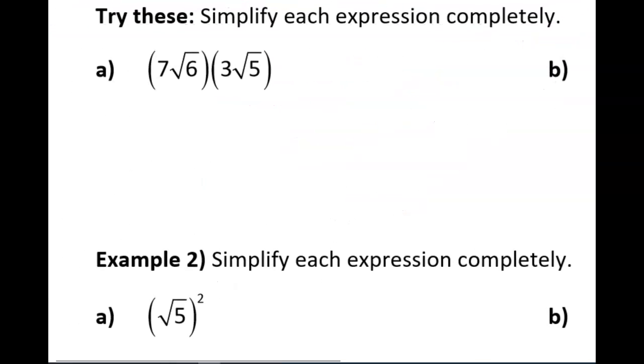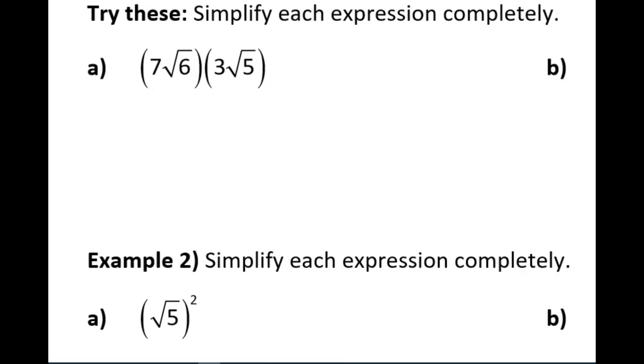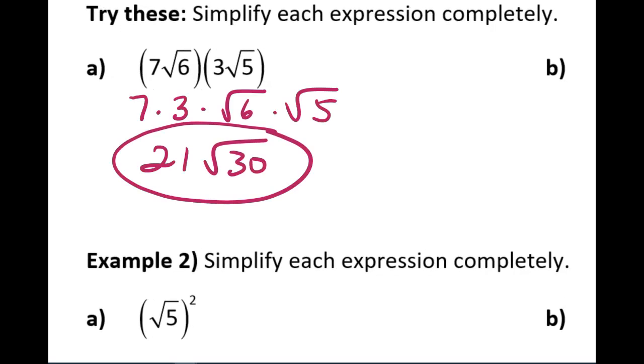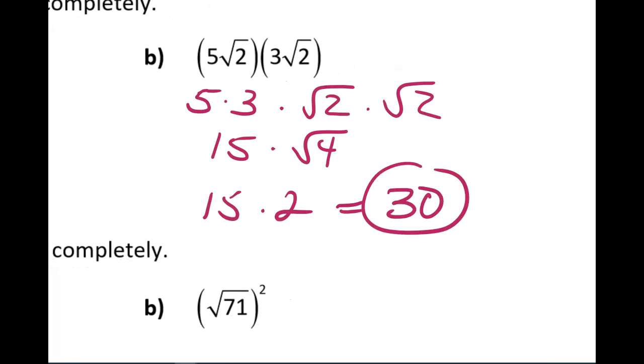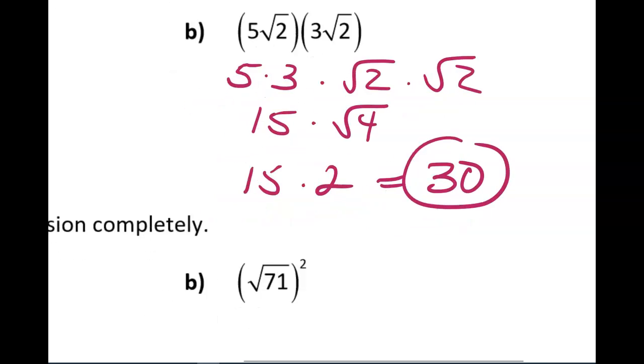All right, you try A below on your own and pause the video while you do this. For this, you should have gotten 21 times the square root of 30. All right, now try B and pause the video. This one had a whole number result, 30. All right, now let's move on to a different kind of example.